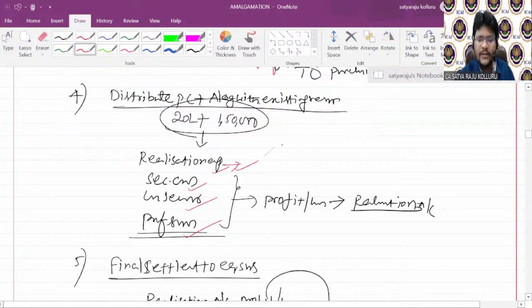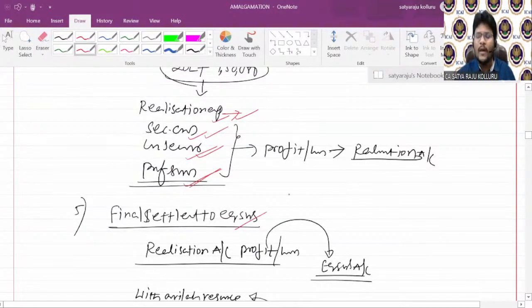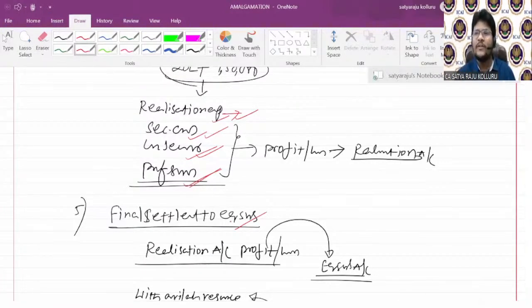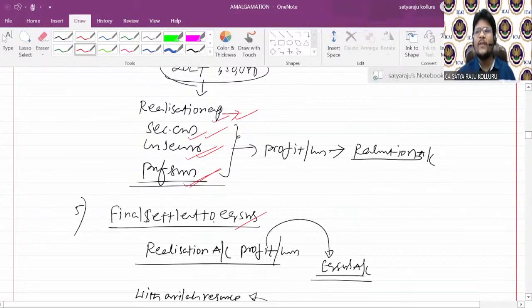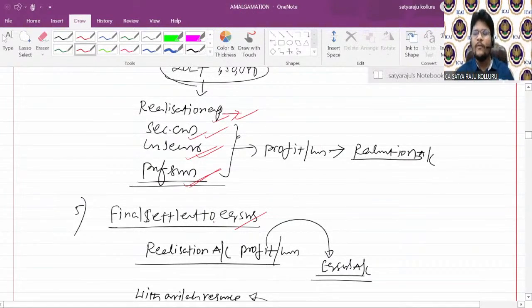That is realization expenses, secured creditors, unsecured creditors, preference shareholders, then final settlement to equity shareholders. But before making final settlement to equity shareholders, you should close the realization account. Profit or loss derived from such realization, you can transfer to the equity shareholders account. Then with the available resources, you make payment to the equity shareholders account, and all accounts are closed. This is the detailed discussion we made in the last couple of lectures.